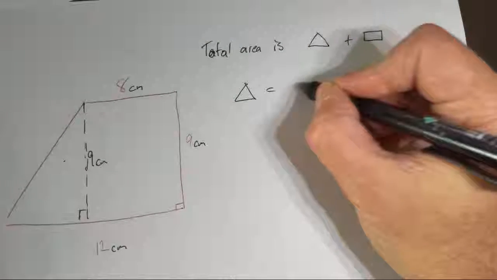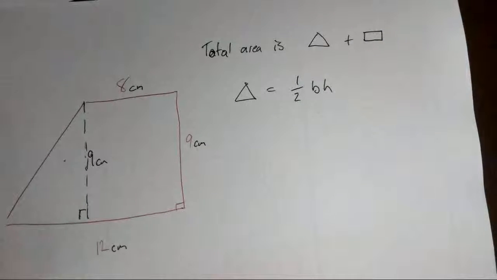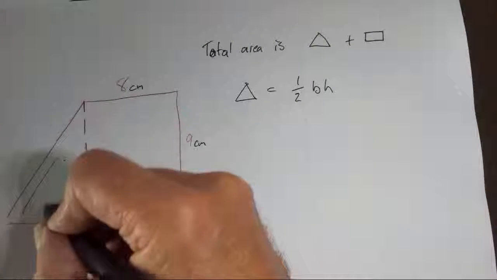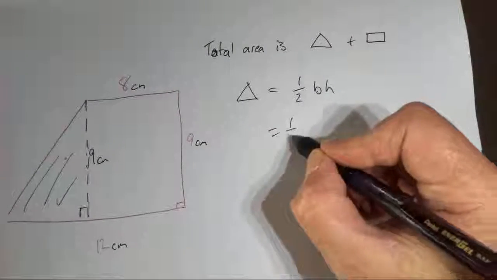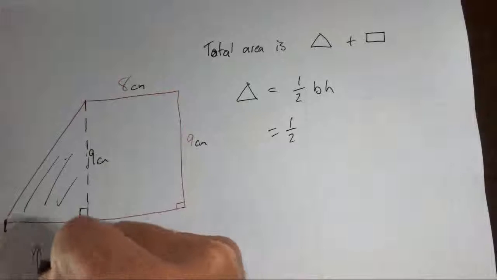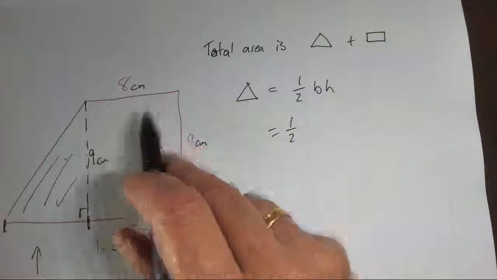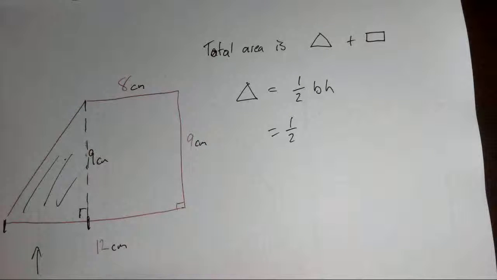So the area of the triangle is 1/2 of the base times the height, which you're supposed to have learned. Sebastian, shush. And I look at this triangle over here, and it's 1/2 of the base. Holy moly, what is the base? I don't know. That's 12, that's 8. The base is 12 minus 8. The base is 4. Kaylee, you need to be watching, not just listening.